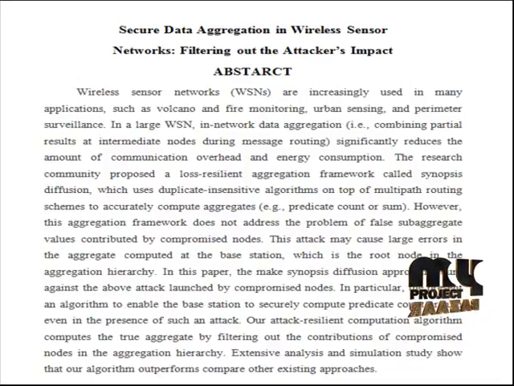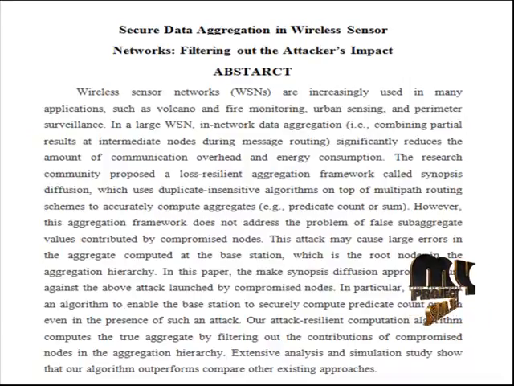accurately compute aggregates. However, this aggregation framework does not address the problem of false sub-aggregate values contributed by compromised nodes. This attack may cause large error in the aggregate computed at the base station, which is the root node in the aggregation hierarchy. In this paper, they make the synopsis diffusion approach secure against the above attack launched by compromised nodes. In particular, they present an algorithm to enable the base station to securely compute predicate count as sum even in the presence of such attacks.